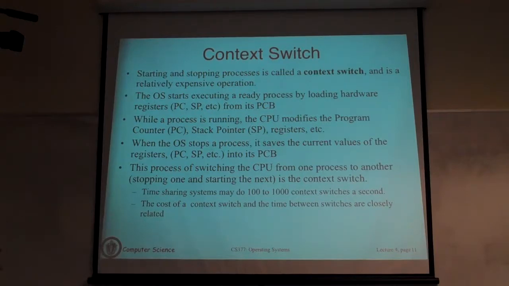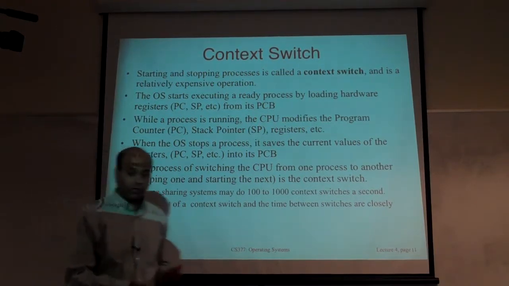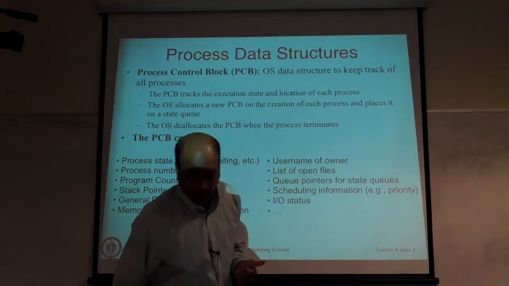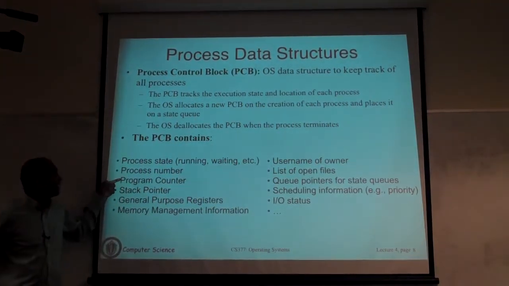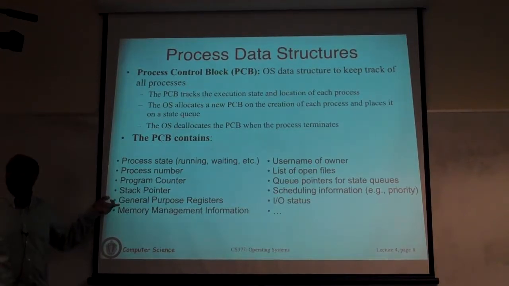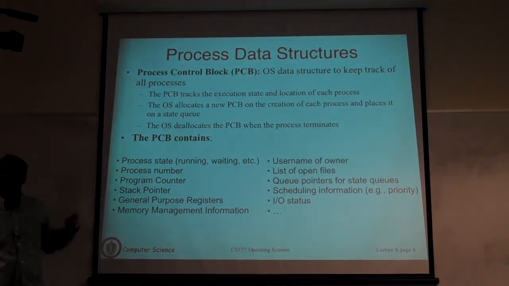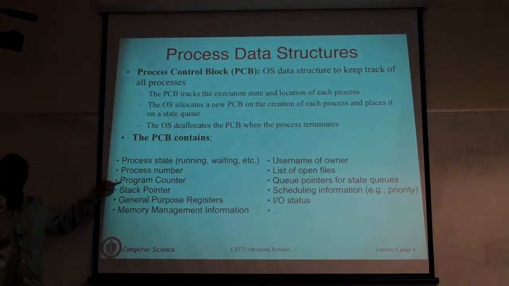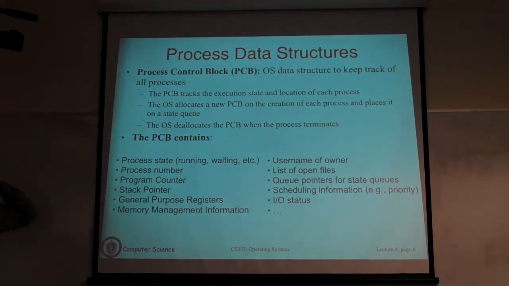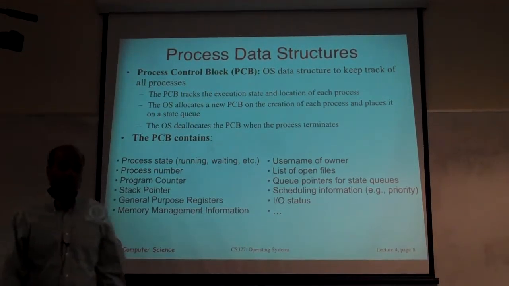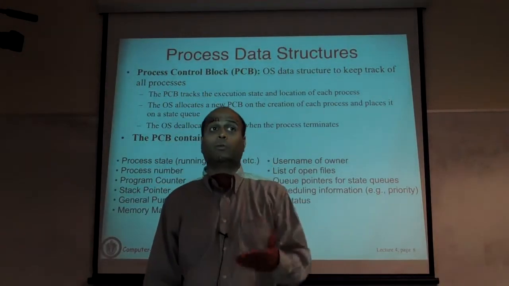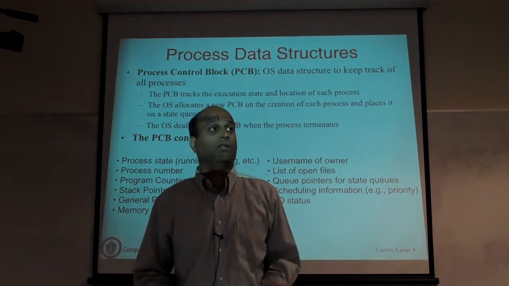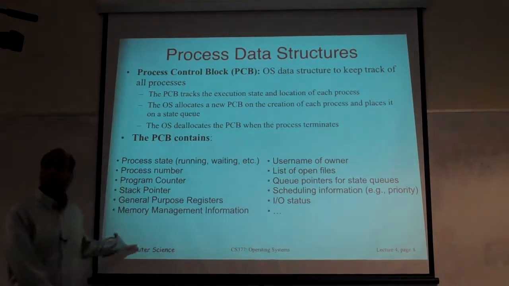So what kind of bookkeeping do you need to do? If you look at the PCB, in the PCB you will keep track of the program counter, the stack pointer, general purpose registers and so on. If you pick a process for execution, you will take these entries from the PCB. The PCB is maintained in memory, remember. This is just a copy of the registers, not the registers themselves. So you pick this process for execution, you take these values and load them into the registers. Once you have loaded the program counter value into the program counter register, you can actually execute that process. Same with the stack pointer and the frame pointer.